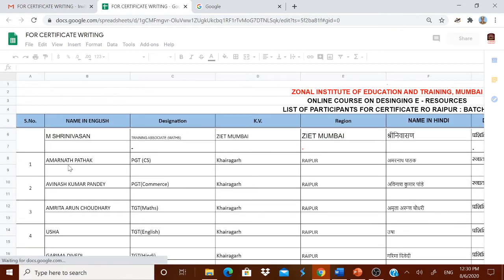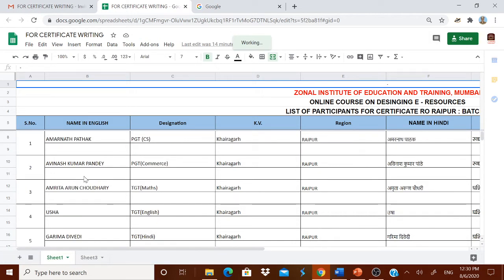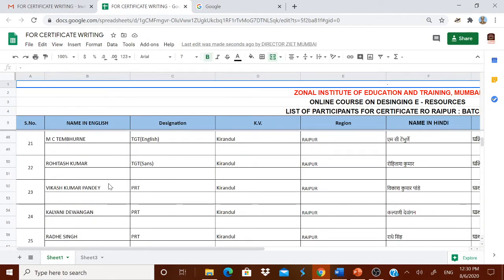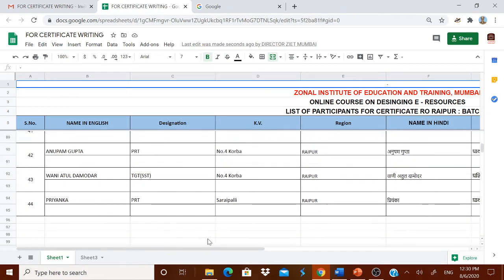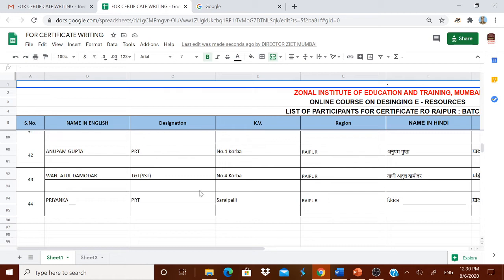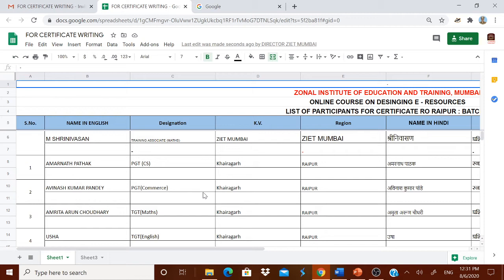Now you are seeing in this spreadsheet, your name is arranged as per your roll number. All of you are using this roll number for submitting your quiz and assignments. Please identify your roll number from 1 to 44. Those who are submitting all the 9 assignments will be given the generated e-certificate. How to do it? Very simple.